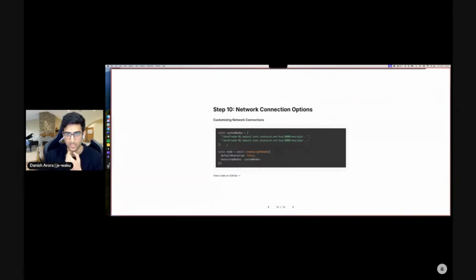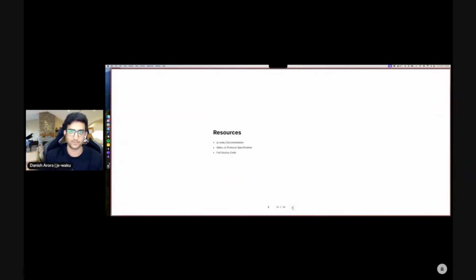you define the multiaddress, and Zoltan in his presentation will talk about how you will do this. But essentially, you get a multiaddress from the node, we change default bootstrap to false, and we pass these set of our own nodes as a value in the bootstrap nodes key in our config. Or you could choose to have this true and also use this, so you also find nodes from the public fleet, and you use your own node.